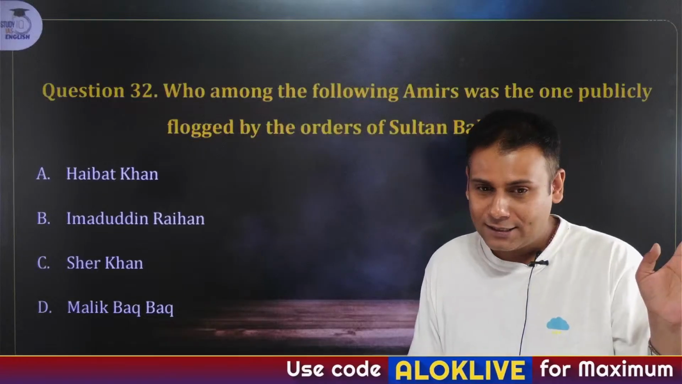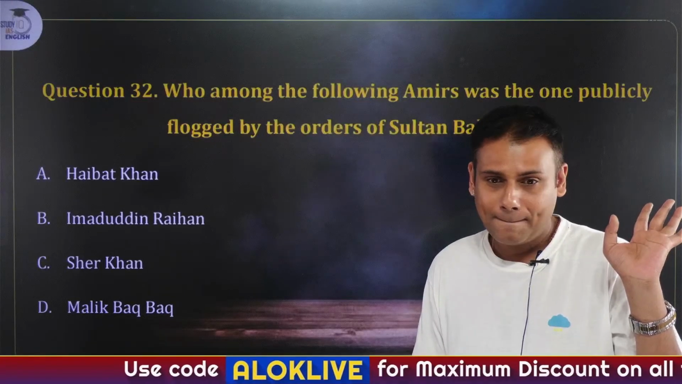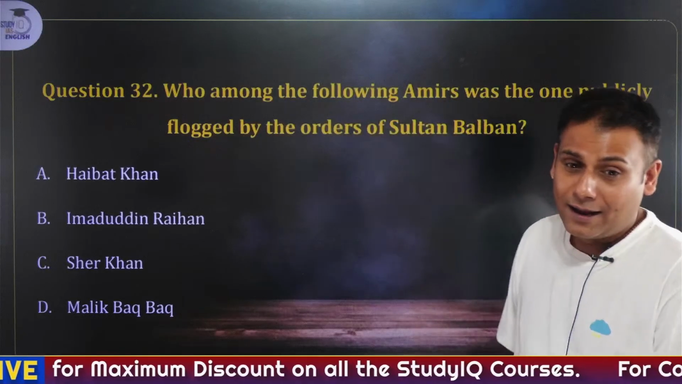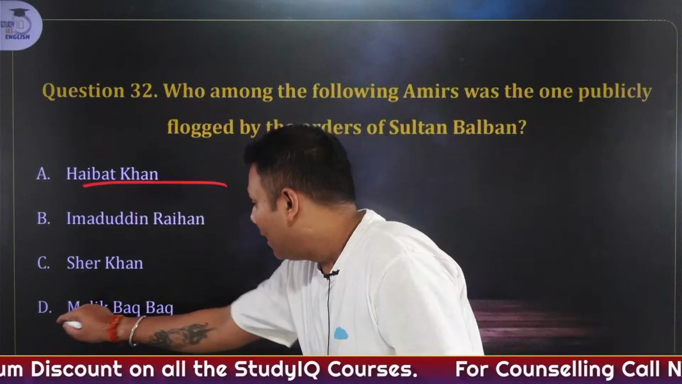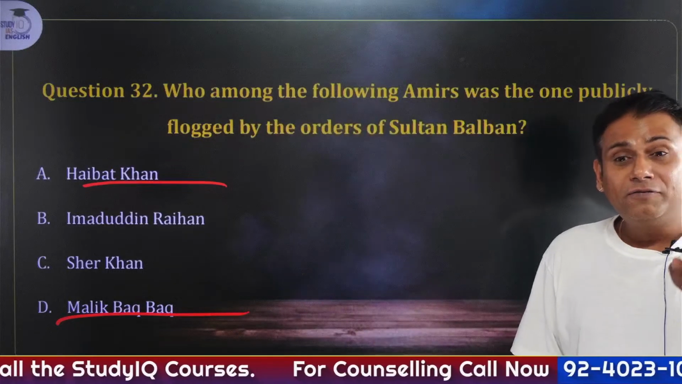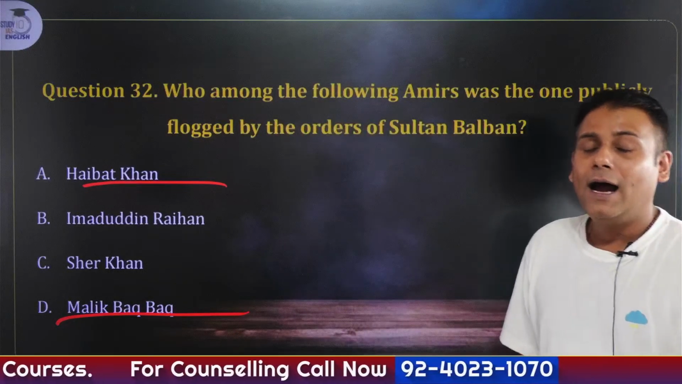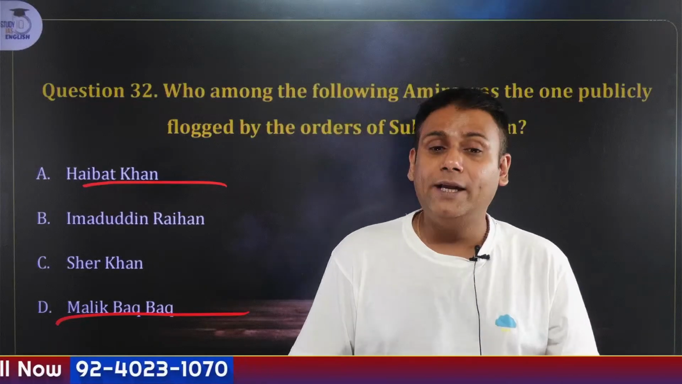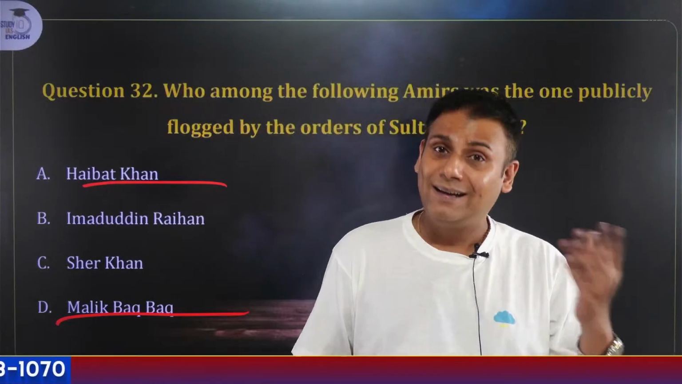B is not the answer. The answer here is Haibat Khan and Malik Bakbak. Both of them were publicly flogged. I had given you the example of Haibat Khan: he was completely drunk, intoxicated, and he whipped one of his slaves, who died.